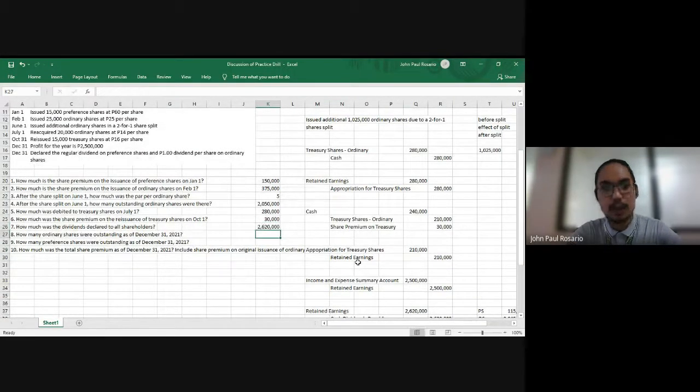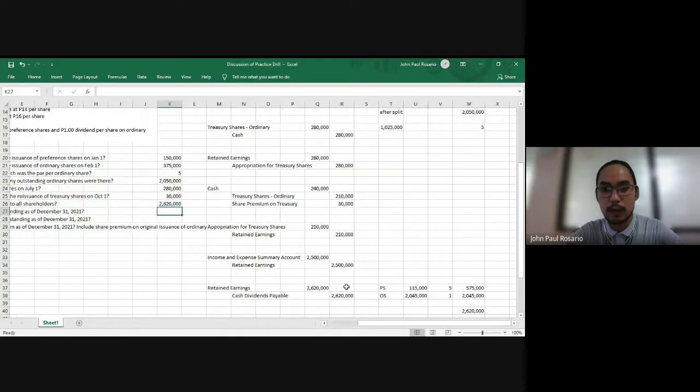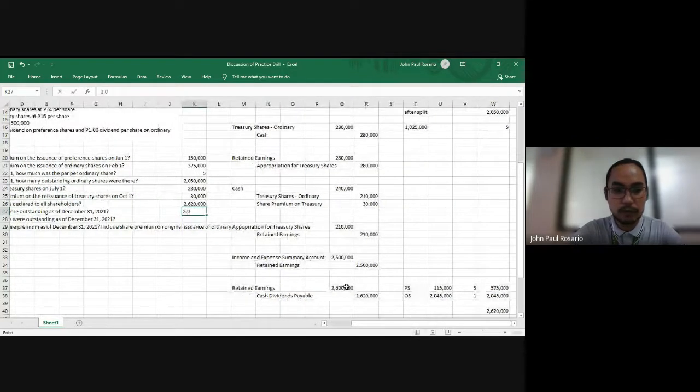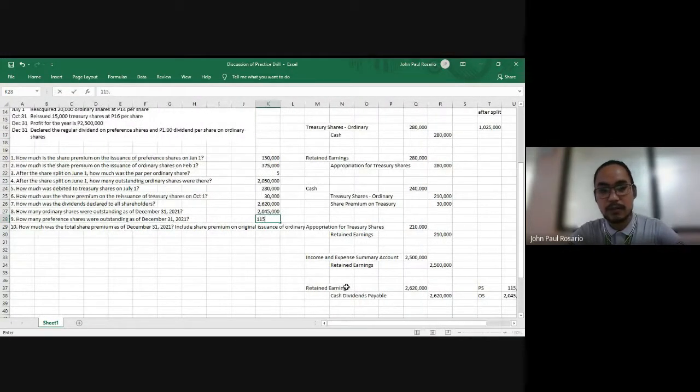And then for the dividends declared, we have calculated that the total is 2,620,000 pesos of dividends. And for question number 8, how many ordinary shares were outstanding as of December 31, 2021? We have known this during our calculation for our dividends declared for the year. For ordinary shares, we know that it's 2,045,000 shares. And for our preference shares, it's 115,000.